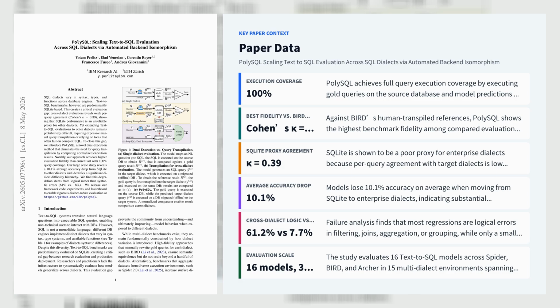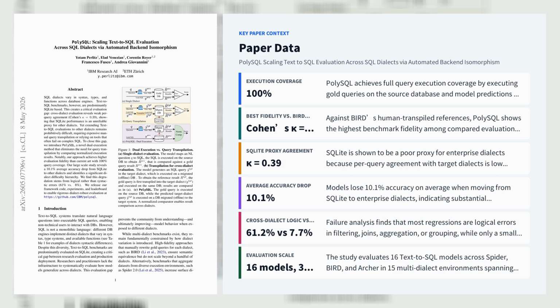Across 16 models, 3 benchmarks, Spider, Bird, and Archer, and 15 dialect environments, PolySQL achieves 100% execution coverage and the best benchmark fidelity against Bird's human transpiled references, with Cohen's kappa equals 0.72, Spearman rho equals 0.75, and Pearson r equals 0.85, outperforming SQLGlot-based transpilation and LLM-based judges. Using this framework, the paper finds that SQLite is a poor proxy for enterprise dialects. Performance drops by 10.1% on average, query-level agreement with target dialects is only kappa equals 0.39, and model rankings reshuffle substantially. The failure mode analysis is the key novelty.